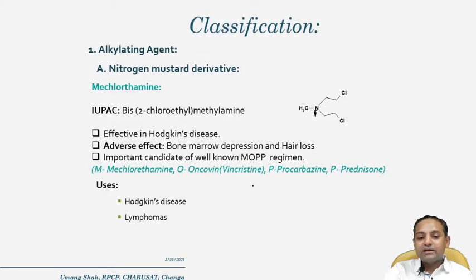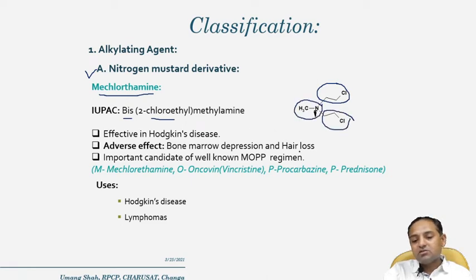Now, if you look at the classification, alkylating agents are basically divided into five major classes. First is the nitrogen mustard derivatives. This is the first drug. It is called mechlorethamine. If we look at the IUPAC nomenclature, bis means two, 2-chloroethyl means these two chloroethyl side chains, and this is called methylamine. So this is the IUPAC nomenclature of mechlorethamine.